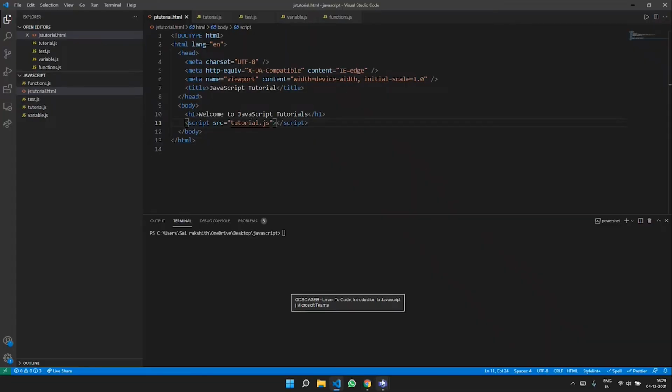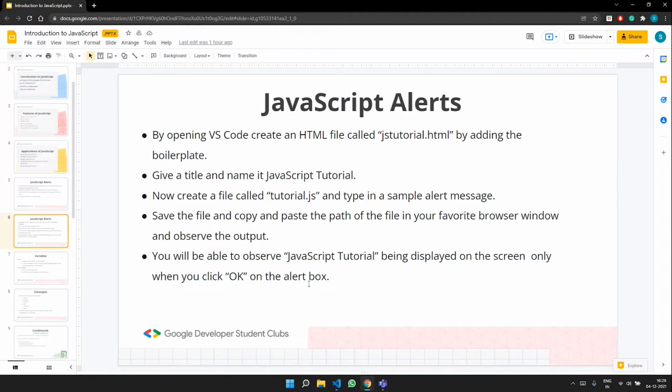We had gone to jstutorial.html and copied the path of this file. This path is nothing but the exact place where my file resides. We had seen the file hierarchy and copied the entire path of the file. When we pasted the address of that file in a new tab, we could see the alert box appearing.